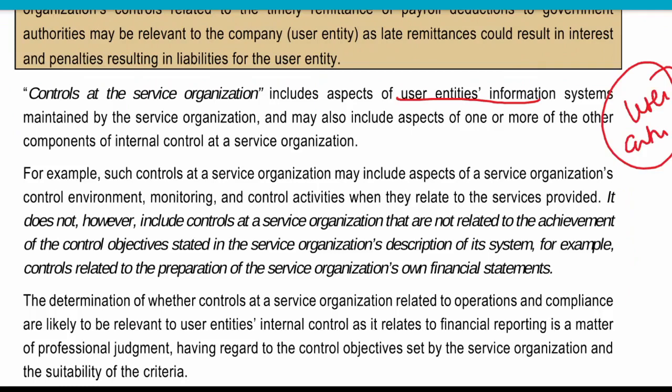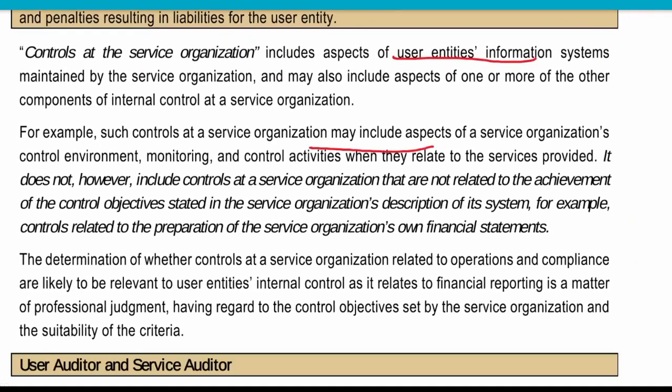That is why these controls must be checked, right? For example, such controls at the service organization may include aspects of the service organization control environment, monitoring, and control activities which can relate to the service provided. Because they are providing us some services, it is important for us to check it.